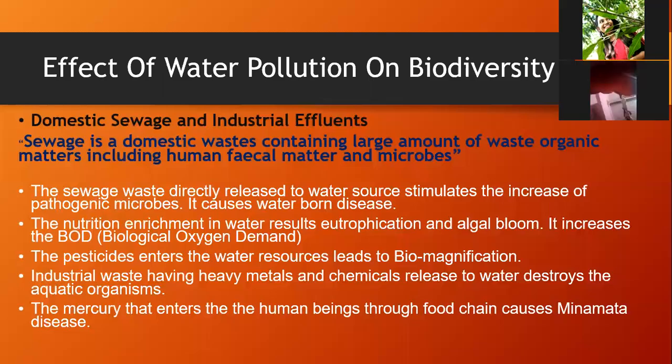Water pollution on biodiversity. What are the different effects? One, as today we have discussed the domestic sewage and industrial effluents. Domestic sewage contains different types of household waste and human fecal waste, containing lots of microbes, which are allowed to go into such water bodies.